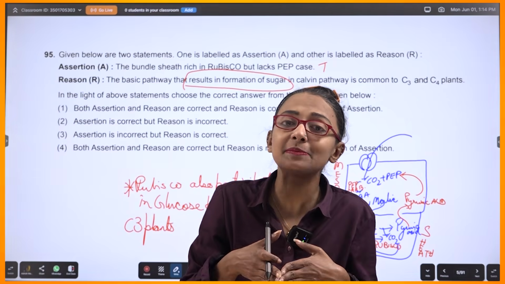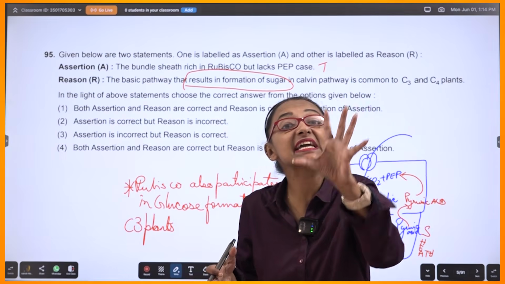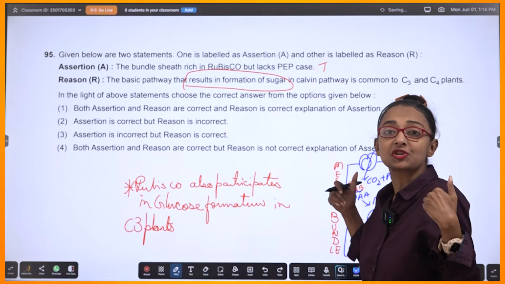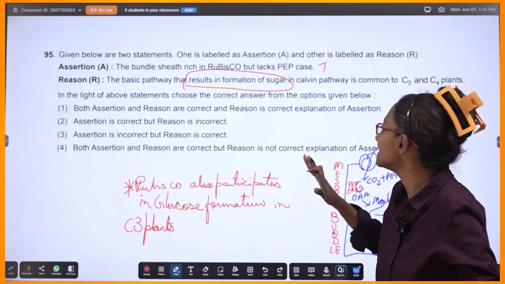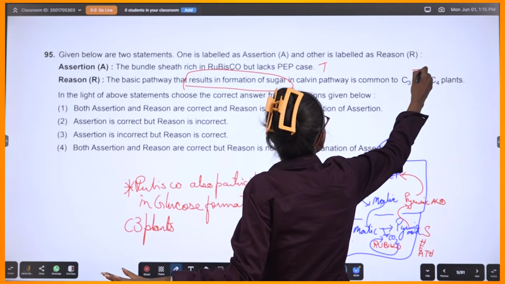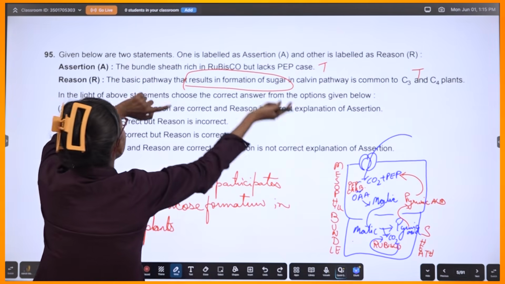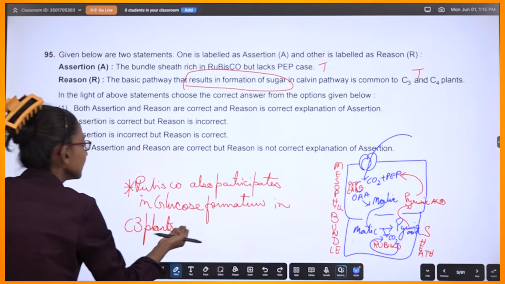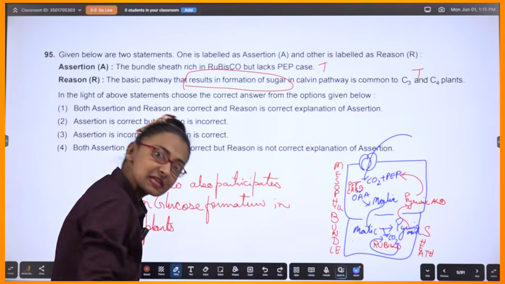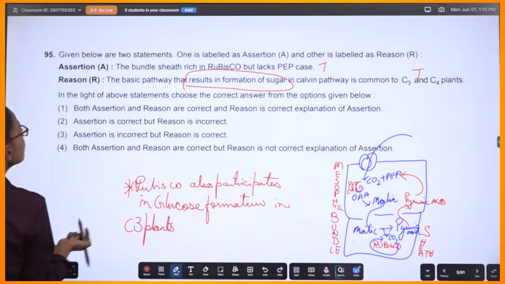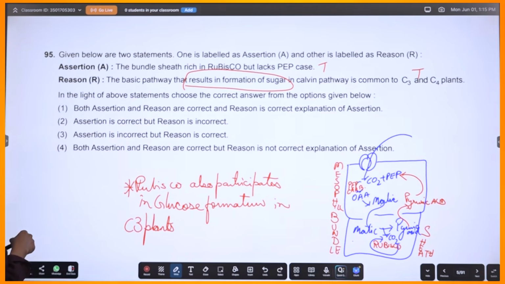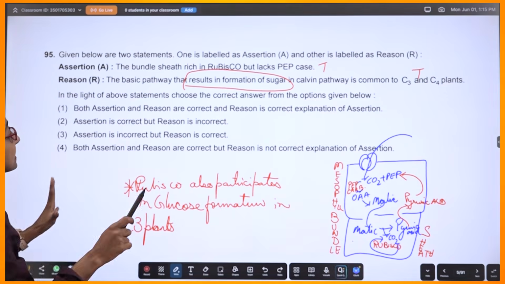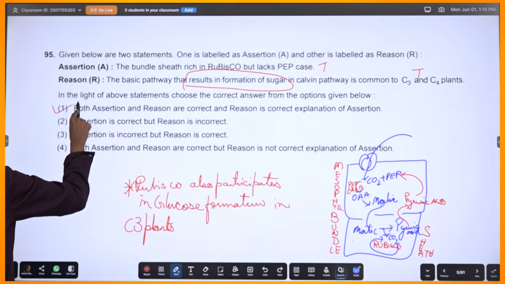We can draw the interpretation that the basic food preparation pathway is the same for C3 and C4. So this is also true, and the reason explains the assertion. See, Rubisco is common here as well as here. Why? Because the basic pathway is the same. So both assertion and reason are correct, and the reason is the correct explanation of the assertion.